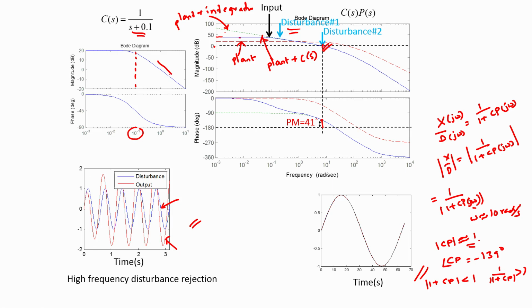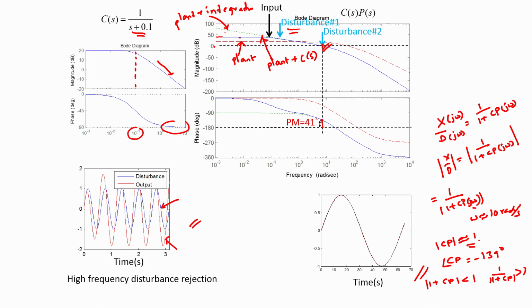As is evident here, the slope is minus 20 dB per decade and the phase is close to minus 90 degrees. And as we discussed in our previous clip, an integrator tends to limit the bandwidth, and it thereby reduces the gain crossover frequency of the open loop system. It is because our gain crossover frequency has reduced that we now have a gain crossover close to 10 radian per second, whereas earlier it was close to 50 radian per second, and therefore the gain at this gain crossover frequency has become small, and that is what has resulted in amplification of the disturbance.